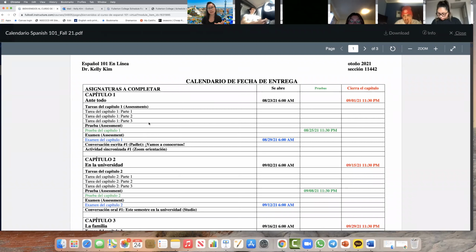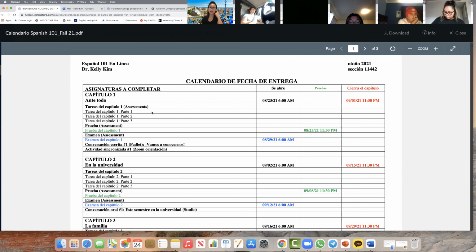So the quiz is basically vocabulario. So if you finish tarea del capítulo 1, parte 1, most of the first quiz, I think I have more than vocabulario because it's more like a greeting and all that stuff, guys. But like studying chapter 2, I'm only testing you in vocabulario and reading comprehension, ¿sí?